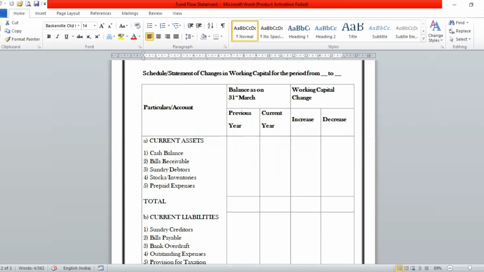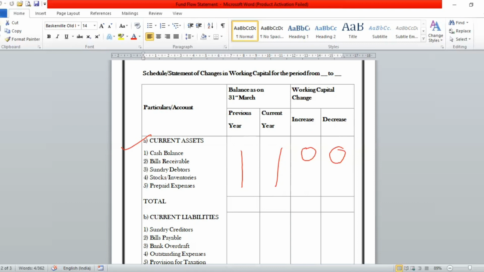You have to put current assets, whatever the company has, like cash balance, bills receivable, sundry debtors, stock or inventory, or any form of prepaid expense. Just write down the amounts here, those that are given in your balance sheet. Then check whether they have increased or decreased from the previous year. We will be doing practical questions that will help you make the idea clear.